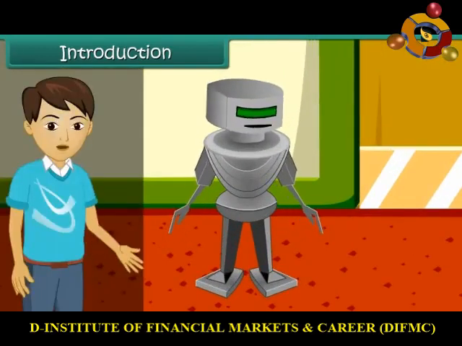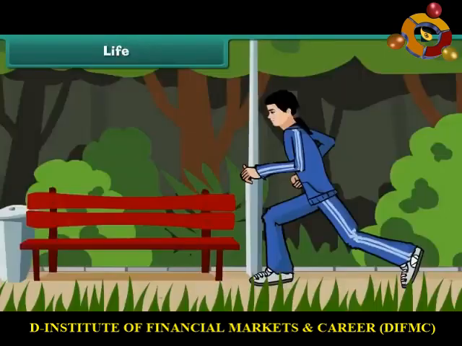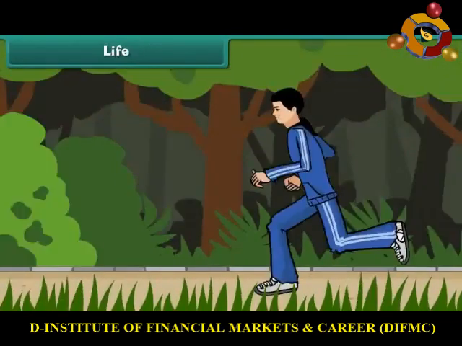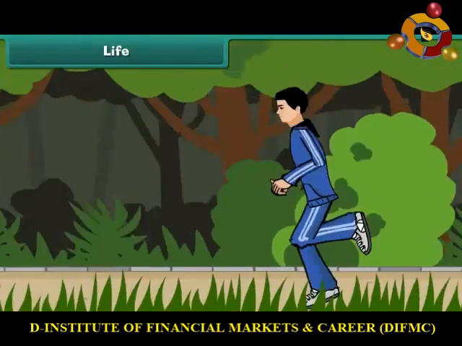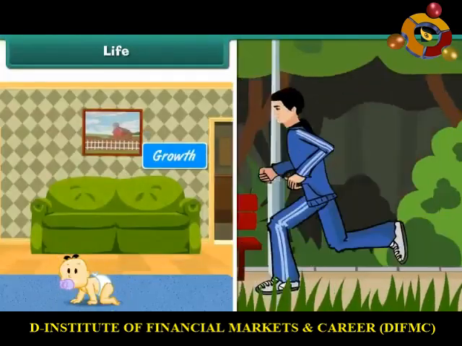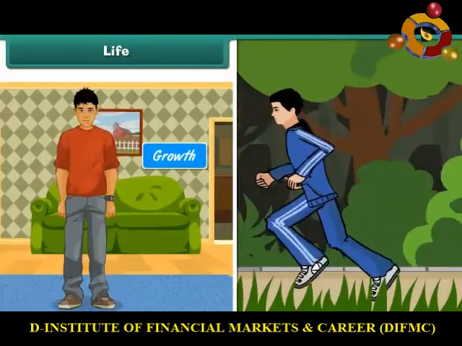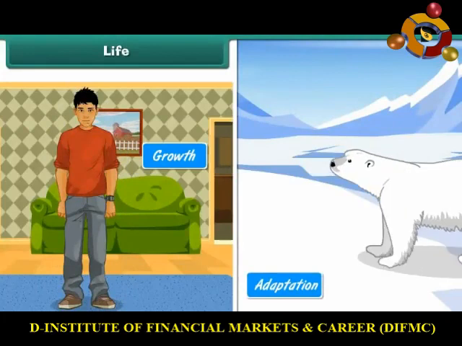Children, in this lesson we will learn about characteristics of living things. Life is a unique, complex cellular organization of molecules, expressing itself through chemical reactions which lead to growth, development, responsiveness, adaptation, and reproduction.